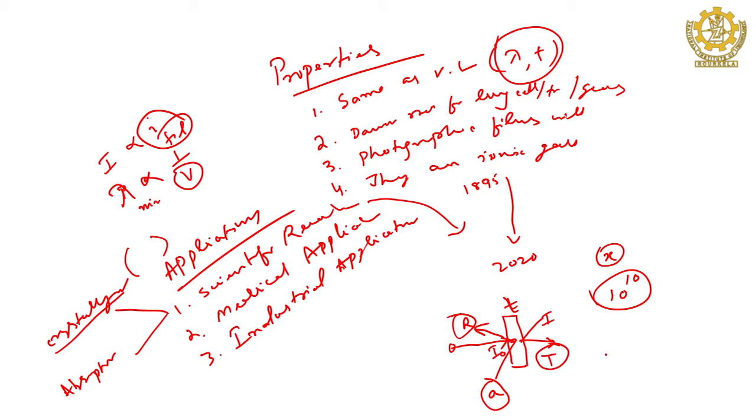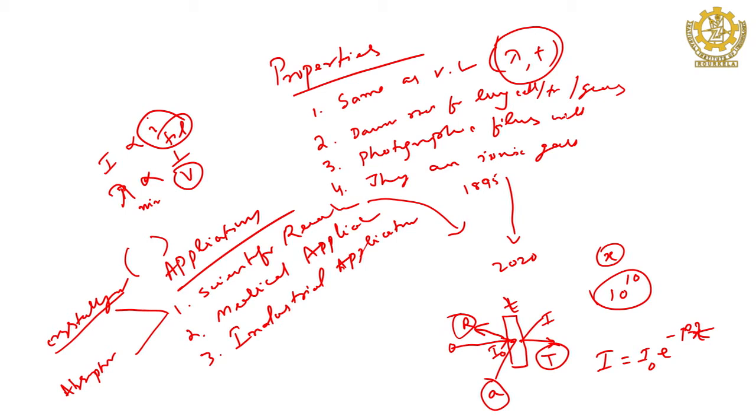Then I is equal to I0 e to the power minus mu x, or mu t. In this case, I am taking t, that is why t. If the thickness of the material is t, then the intensity is reducing exponentially with respect to the thickness, right.